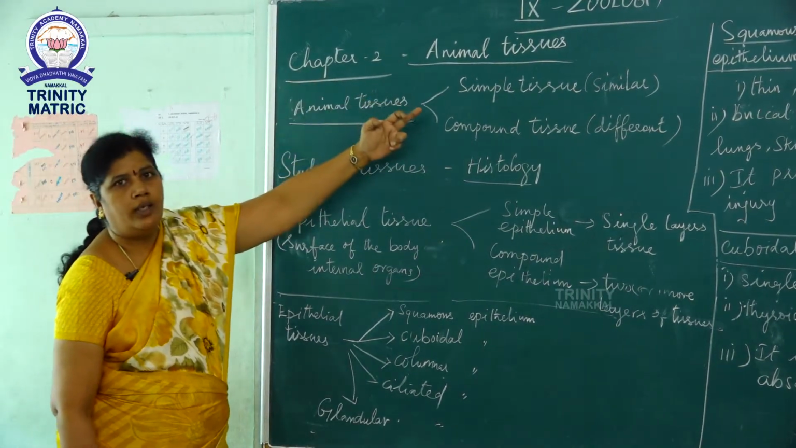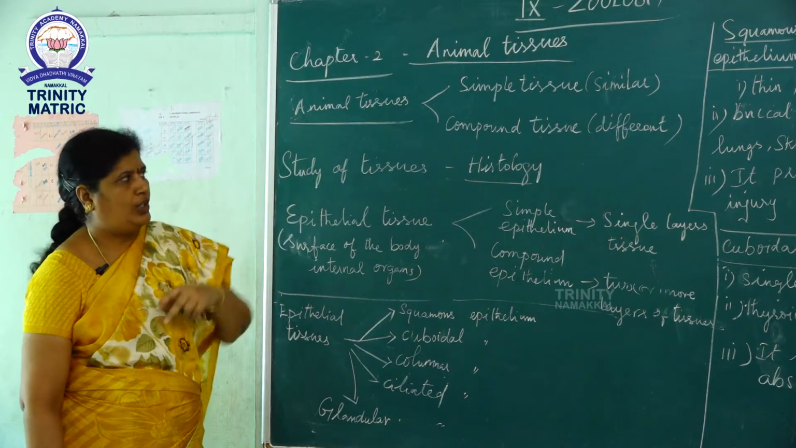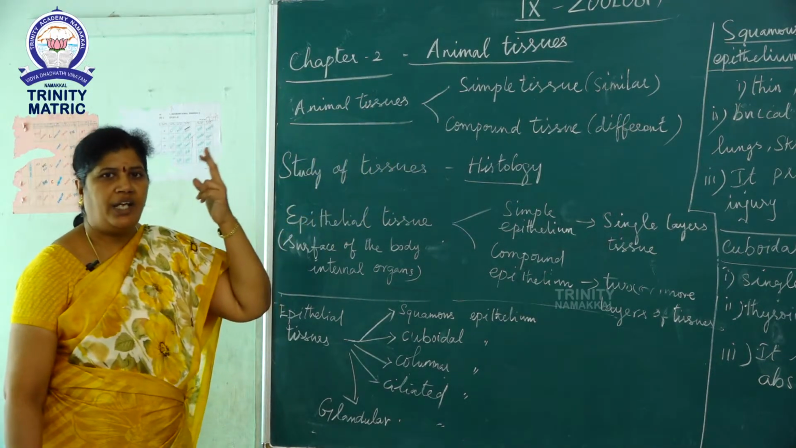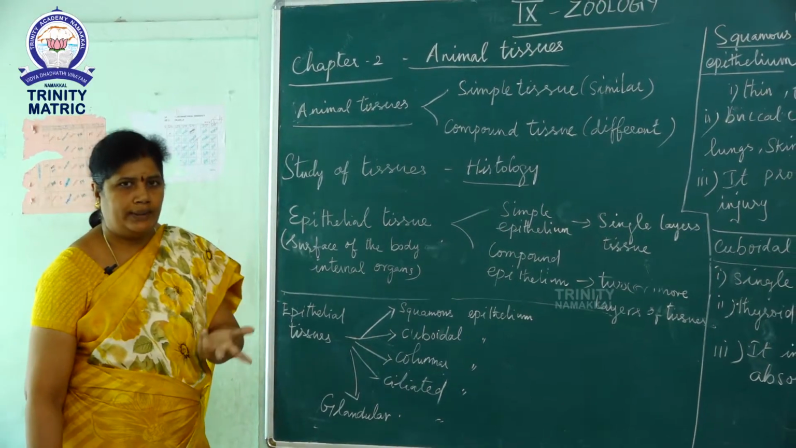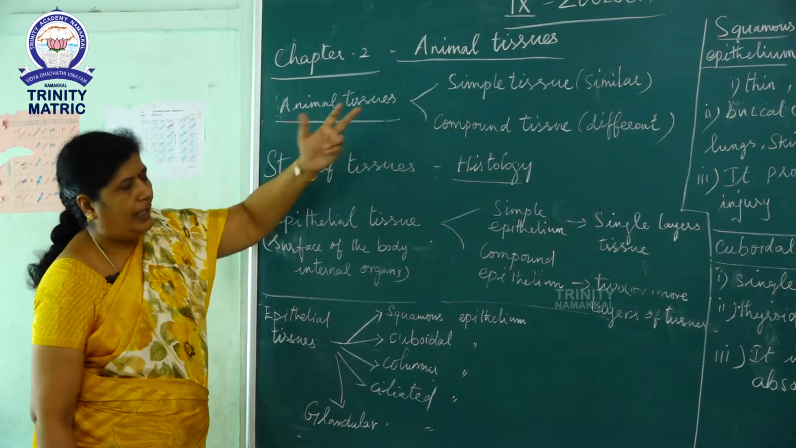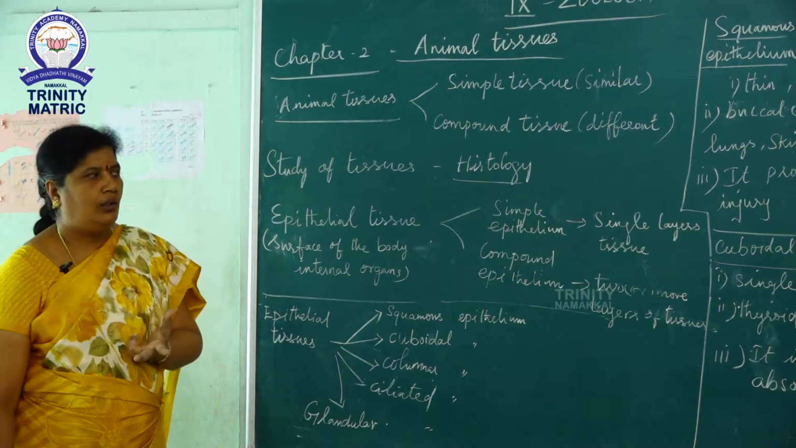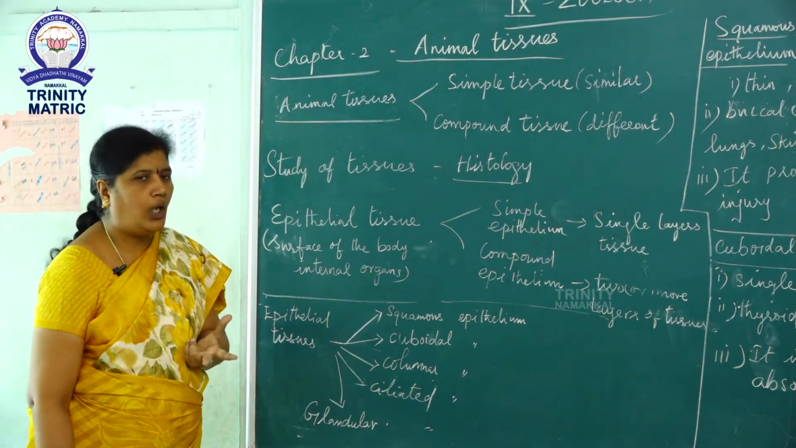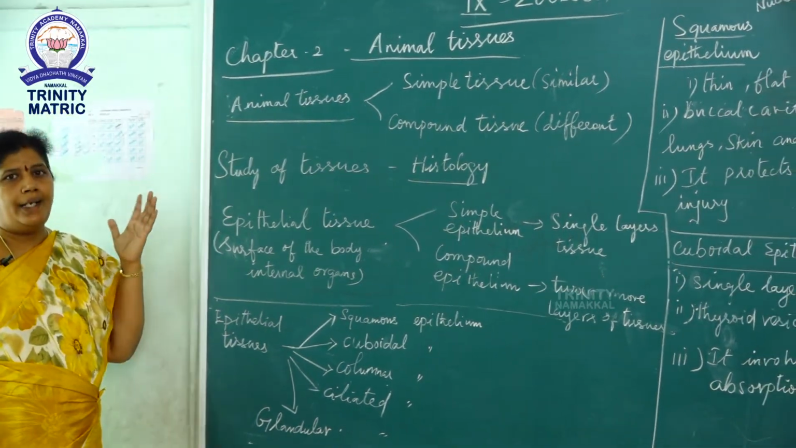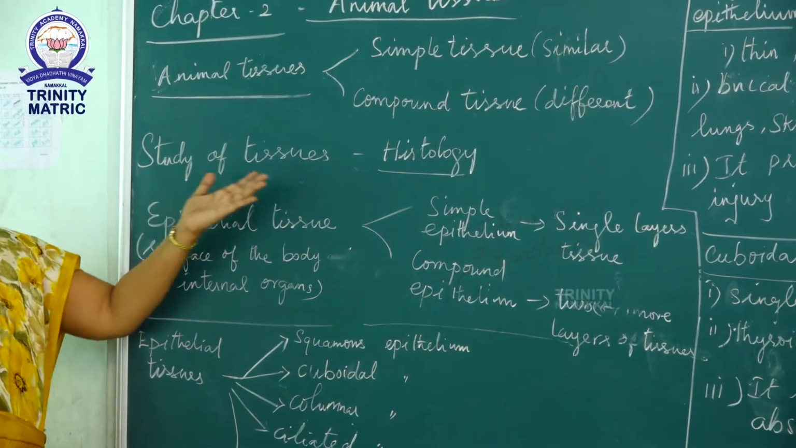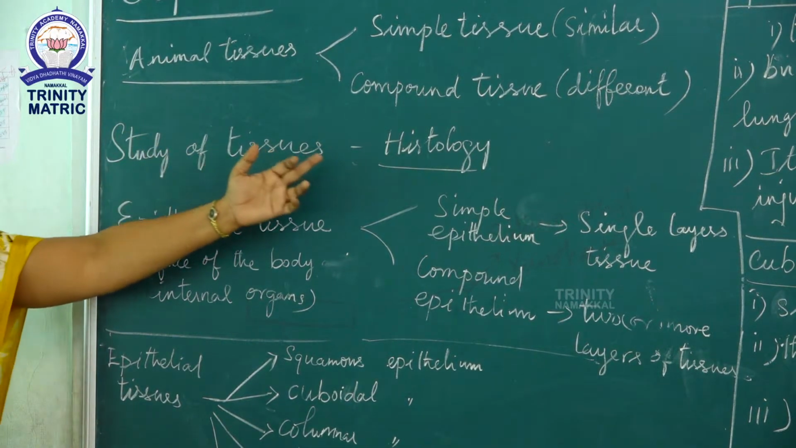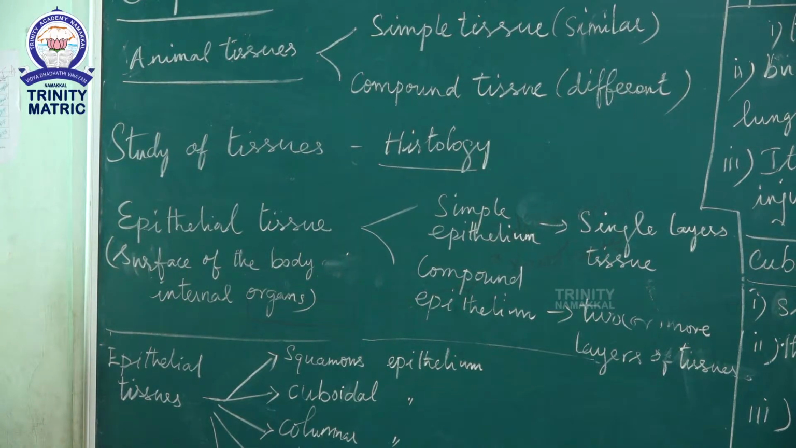Simple tissues have similar types of cells with a similar function and origin, and work together. Compound tissues have different origins and different types of cells that work together. The study of tissues is known as histology.